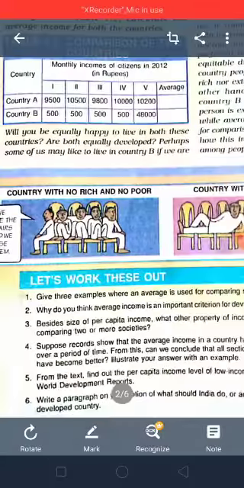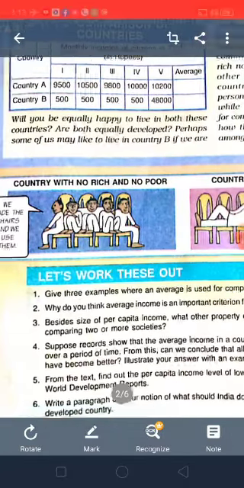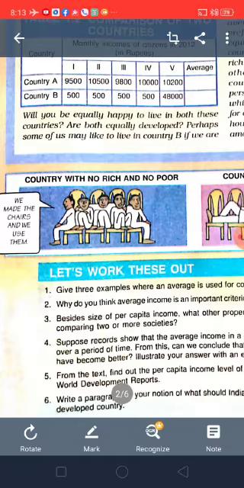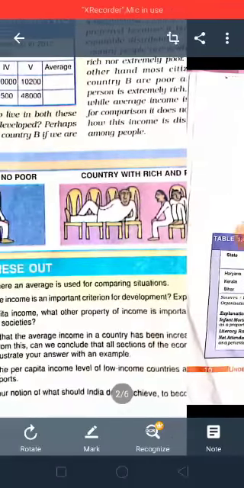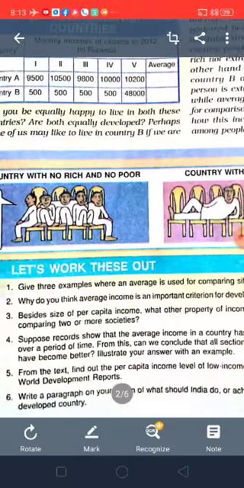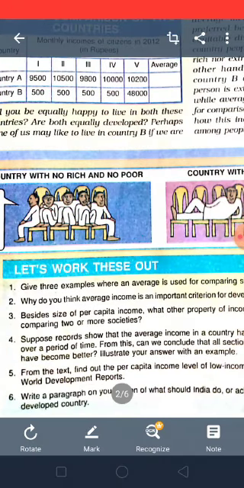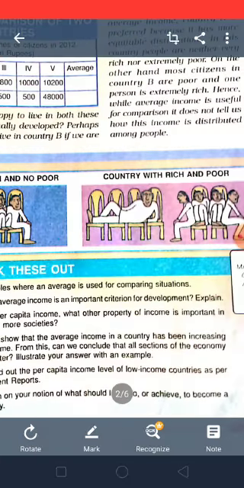Now, here we have one more picture, children. Here we can see a country with no rich and no poor, and a country with rich and poor. If we see the first one, 4 chairs are shared by 5 people and they are sitting comfortably. But in the second picture, the country with rich and poor, one person is happily sleeping on 4 chairs, whereas 2 chairs are shared by 4 people.